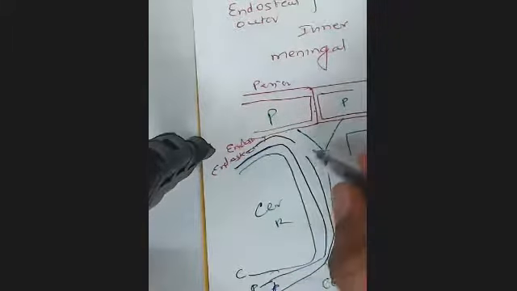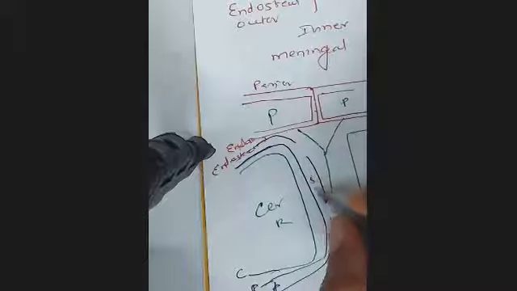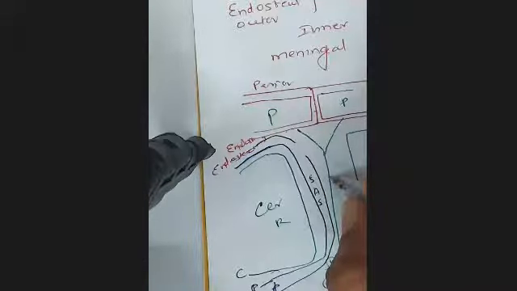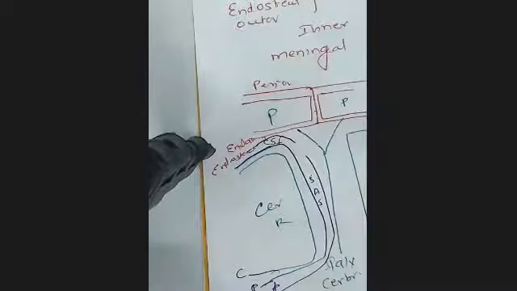So this is pia mater, this is arachnoid mater, and this is the cerebrum. This is the subarachnoid space. So this is dura mater, this is arachnoid mater, this is pia mater, this is cerebrum. In this subarachnoid space is CSF, cerebrospinal fluid.